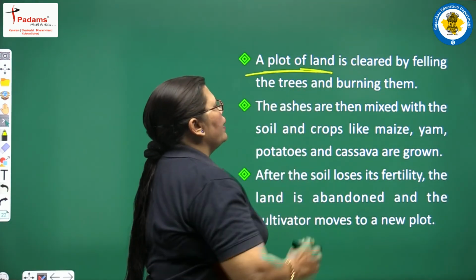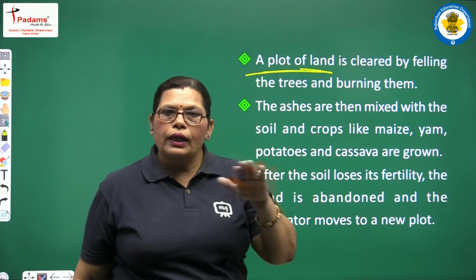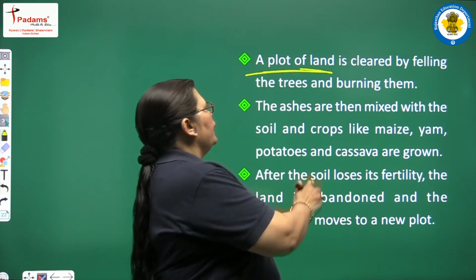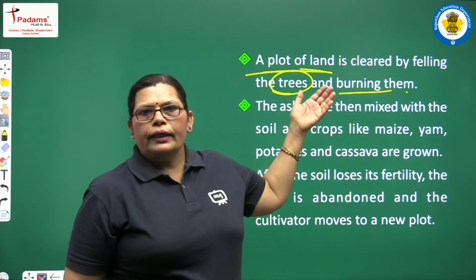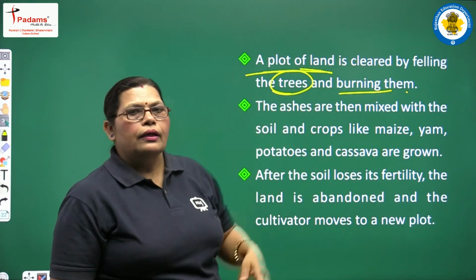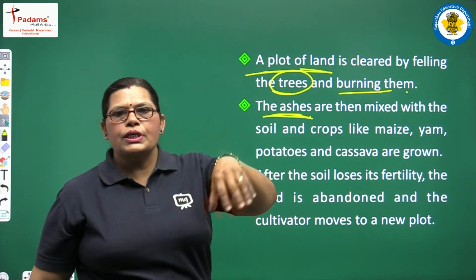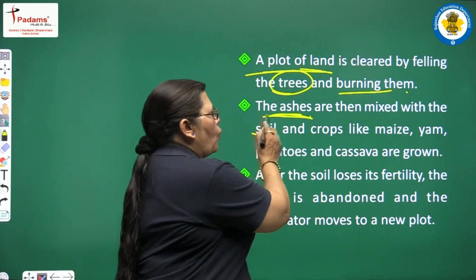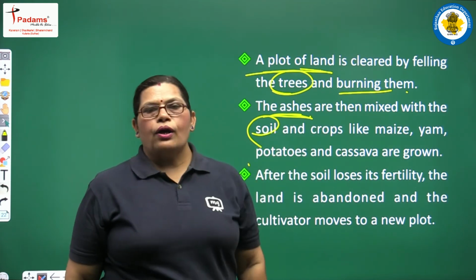And when we are talking about the plots, a plot of land is totally cleared by felling the trees and burning them. So burning the trees and felling the trees is again an important part, and all the ashes are then mixed with the soil and crops like maize, yam, potatoes and cassava are grown.